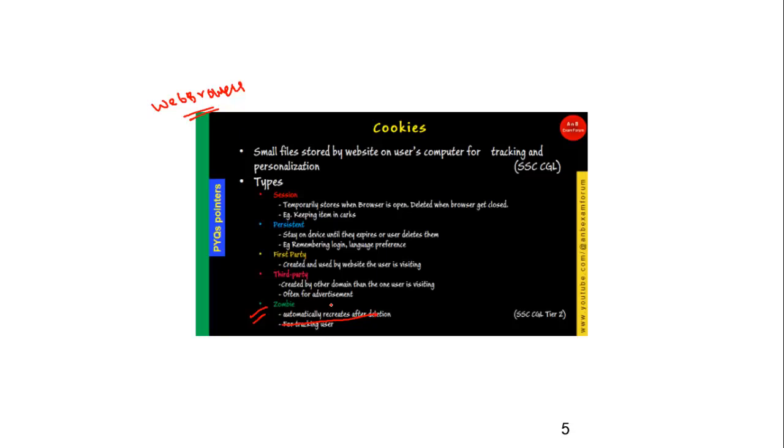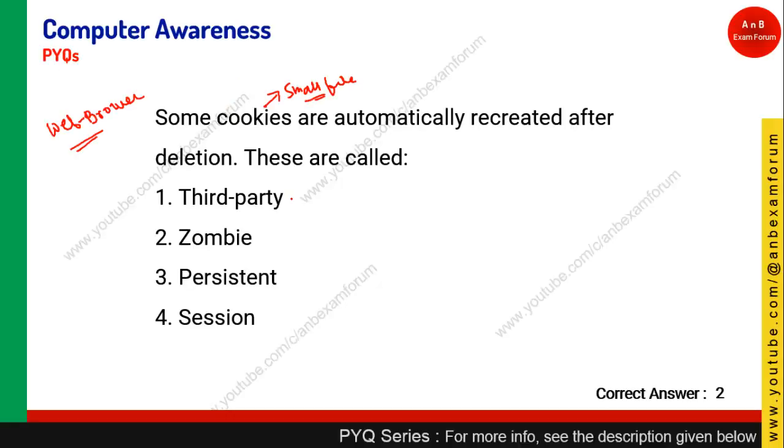Basically their purpose is to track the users. There are other types also, like session cookie, persistent cookie, first party and third party cookie, that we have discussed in that chapter. So the answer for this question is zombie cookie, which is recreated after deletion. Those who have given zombie are right.